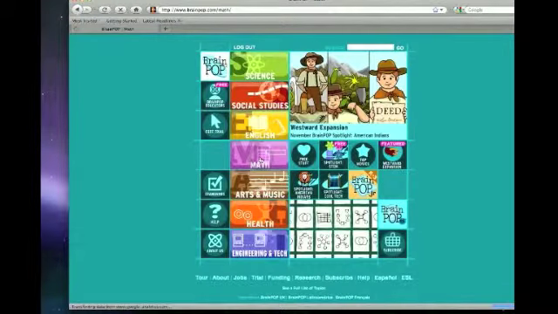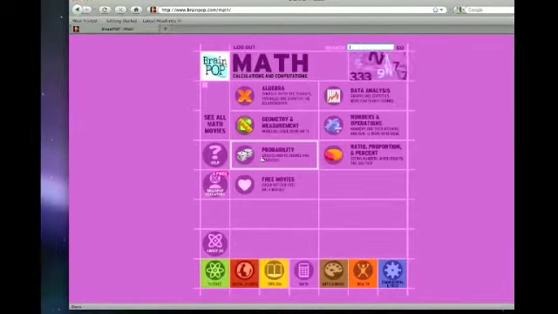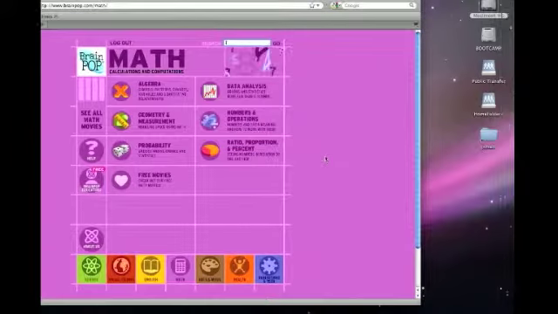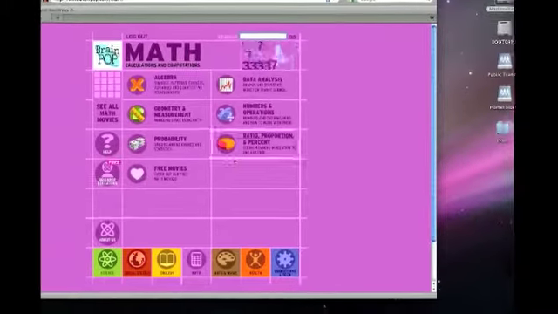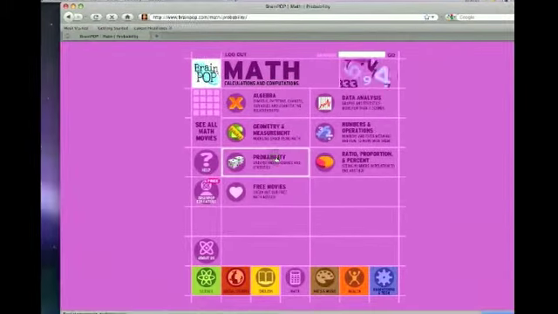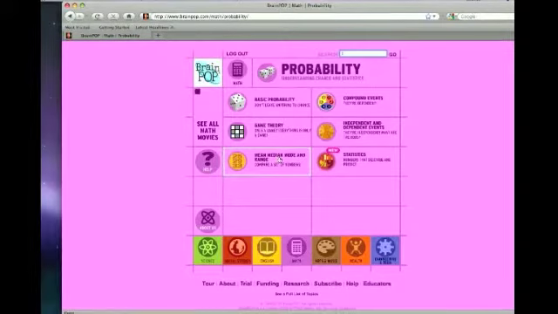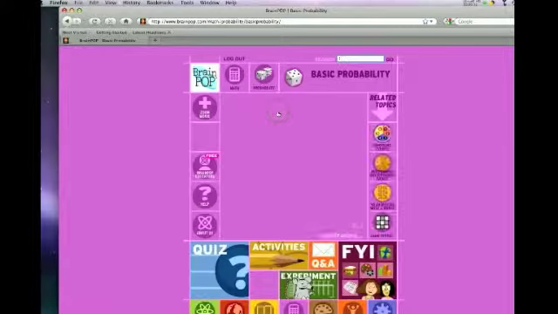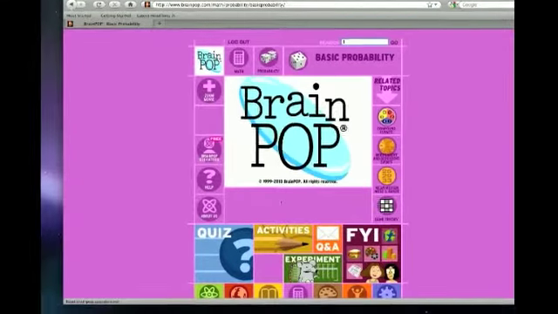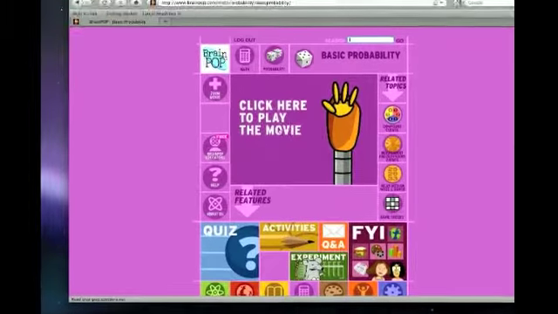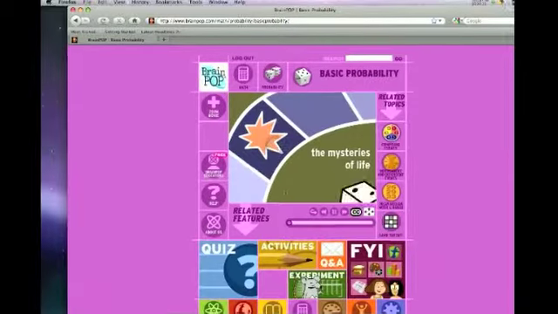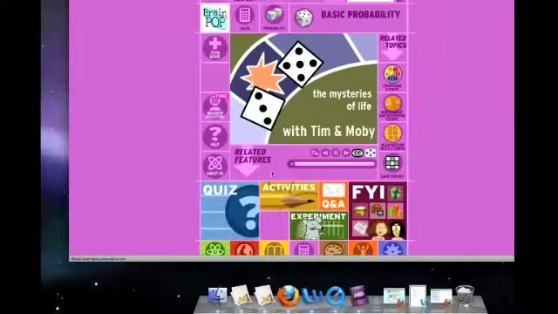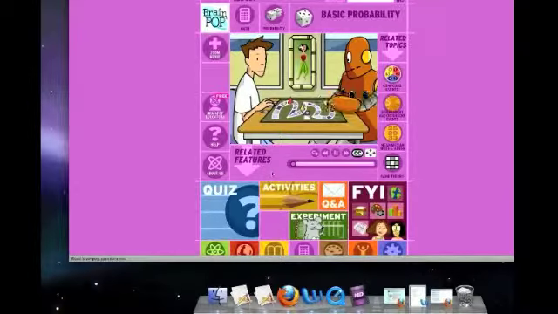And we really like this site because the teachers can use it to present new information, and students can also come on here to review. So if you were teaching about probability, you could go to the first introductory video, and this will come up, and Tim and Moby will talk you through probability. Tim and Moby are the main characters for this site.